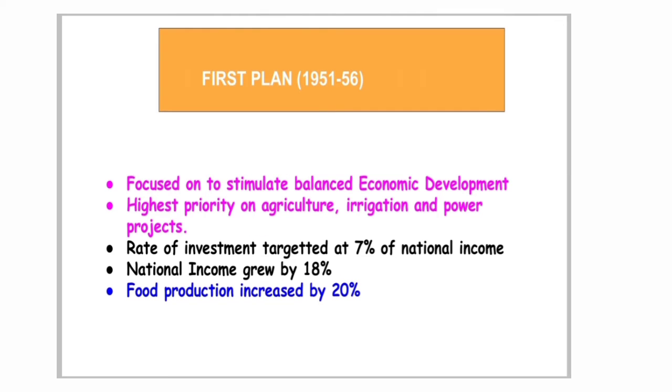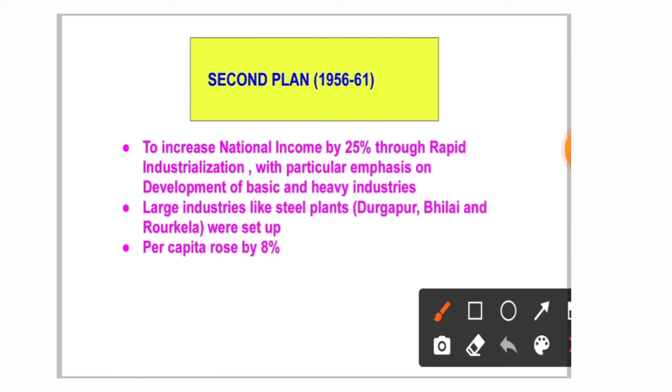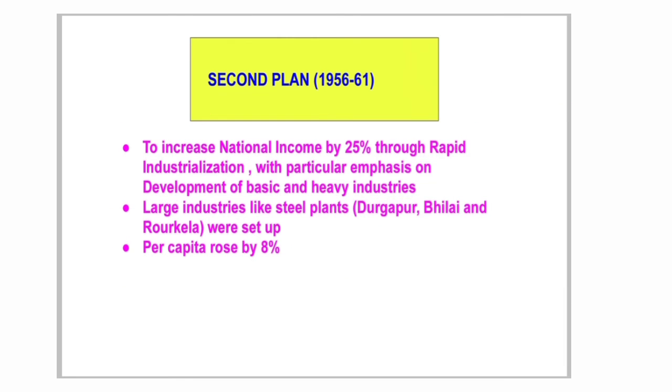Most of the time, the APSC or the state examination of Assam asks this question, so don't get confused. Then what do we have to know again? Large industries like steel plants in Durgapur, Bhilai, and Rourkela, and per capita income rose by 8%. Remember rapid industrialization, and emphasis was given to heavy industries.